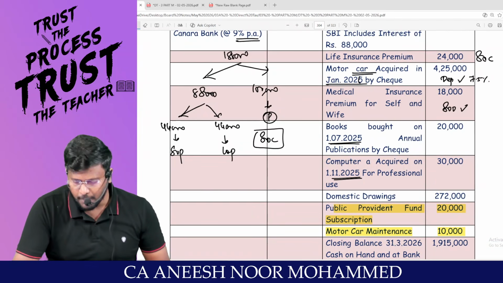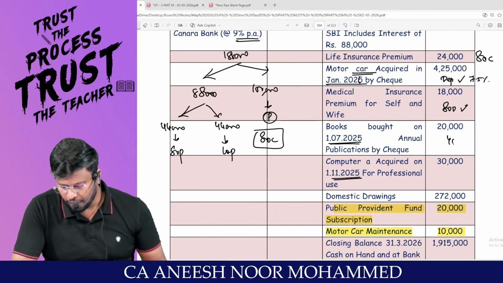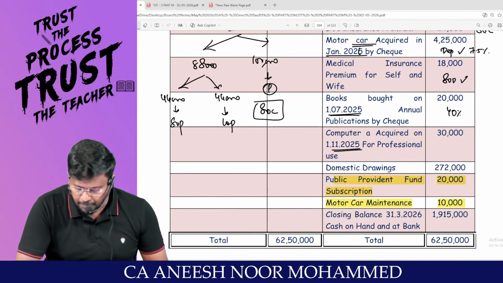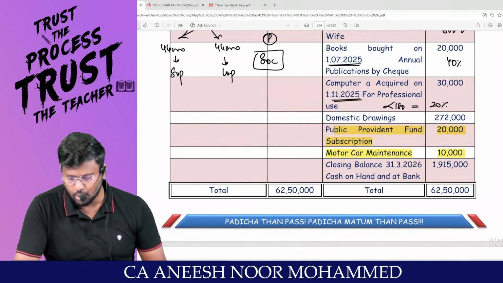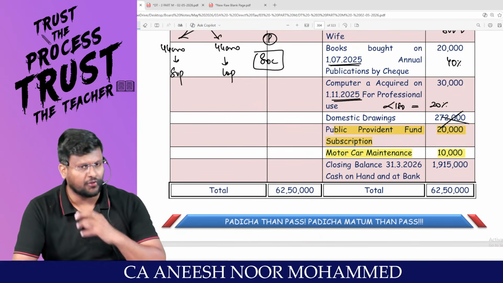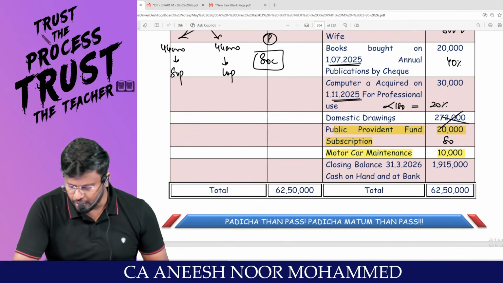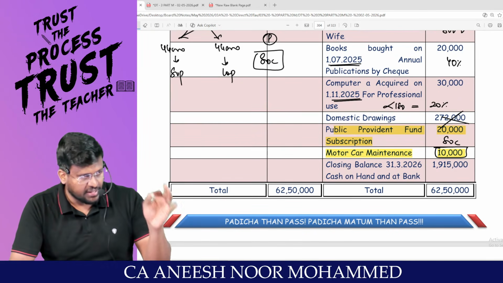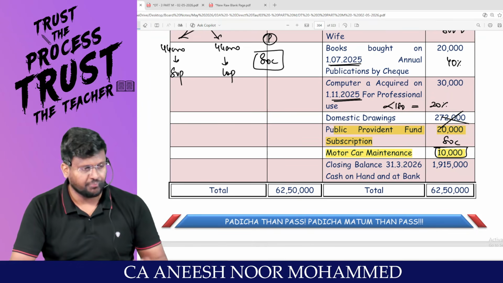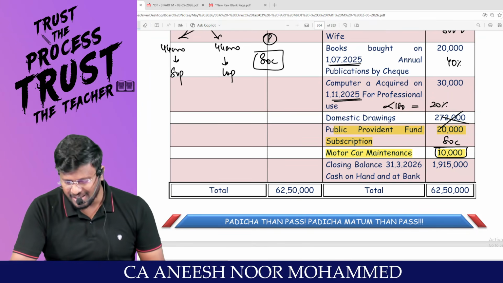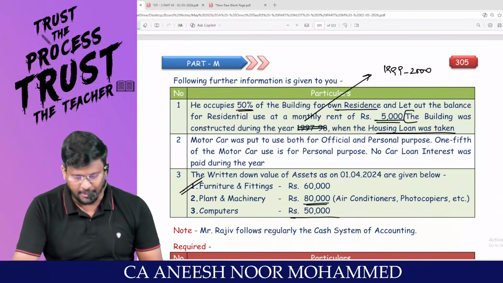Books, annual publication, more than 180 days, 40% depreciation you can claim. Computer, less than 180 days, only half the rate of depreciation, which comes to 20%. Domestic drawings will not reflect at all. PPF, you are entitled to claim 80C. Motor car maintenance, you can claim it as deduction against PGBP, but since a car is not 100% used for official purpose, it has to be restricted to 4/5, my dear lovable students. Closing balance is there. Am I right, sir?